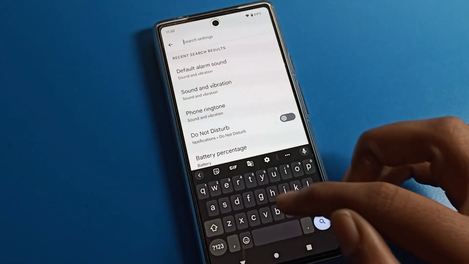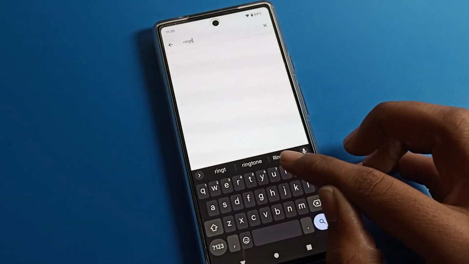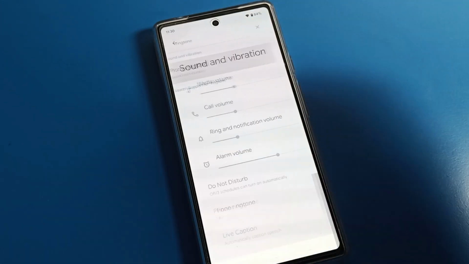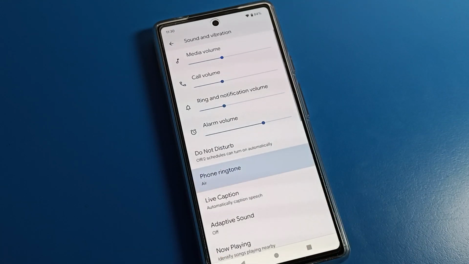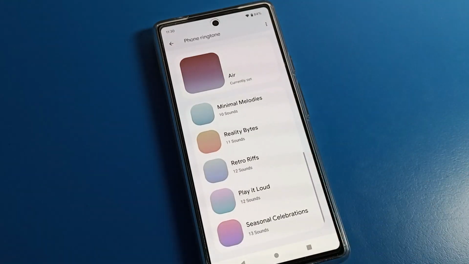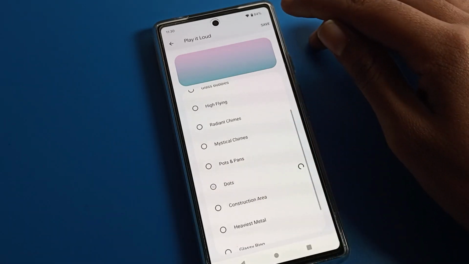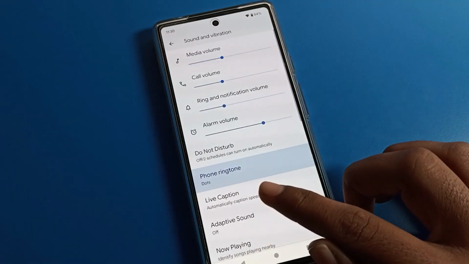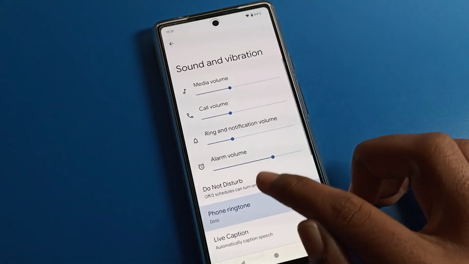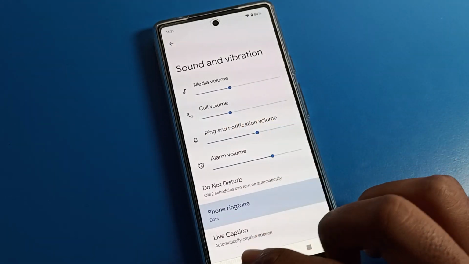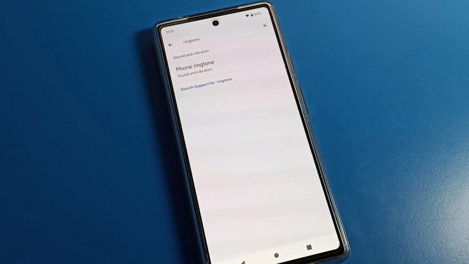Friends, click on your phone's search bar and search here for ringtone setting. Tap here directly and your ringtone page will open. Then tap on whichever ringtone sound you like, select any sound, and tap here on the save option. You can see the ringtone will change into the Dots ringtone, and I can increase and decrease this volume from here. So like that, we can change the ringtone on our Google phone device.